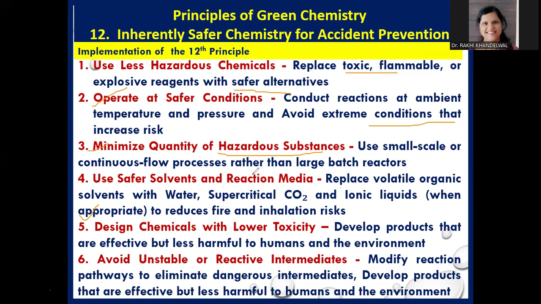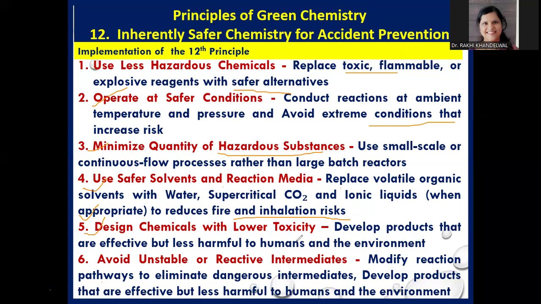carry out the reaction. Fourth, use safer solvents and reaction media. We can replace volatile organic solvents with water, supercritical carbon dioxide, and ionic liquids to reduce fire or inhalation risks. Similarly, we can also design chemicals with lower toxicity.